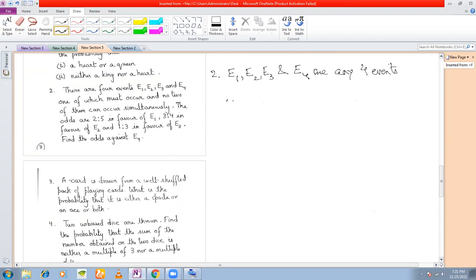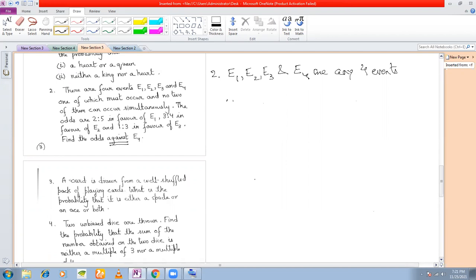If you read the second part of the question, it states the odds are 2:5 in favor of E1, 3:4 in favor of E2, 1:3 in favor of E3. Find the odds against E4. This is the word you should mark: against. Not odds in favor, it is odds against E4.